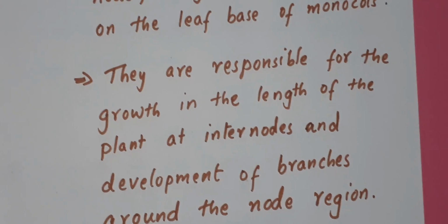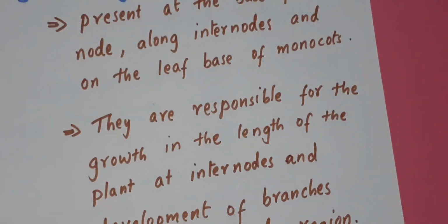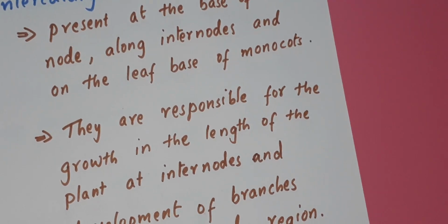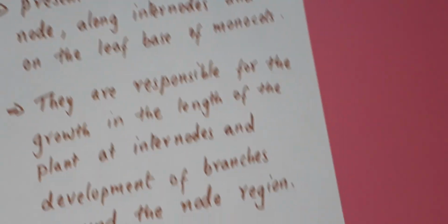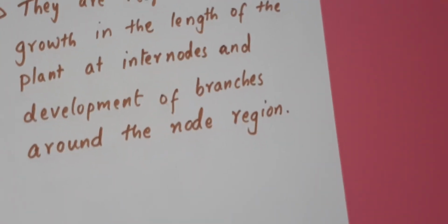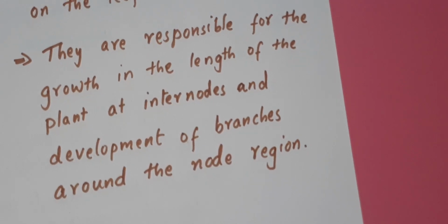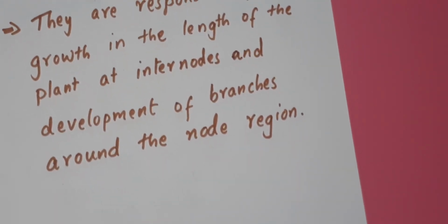So these three meristematic tissues, apical meristem, lateral meristem, and intercalary meristem, are all helping in the overall growth of the plant.